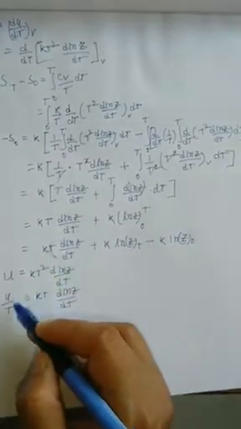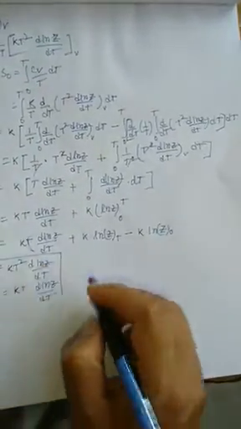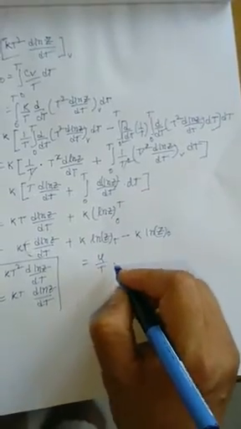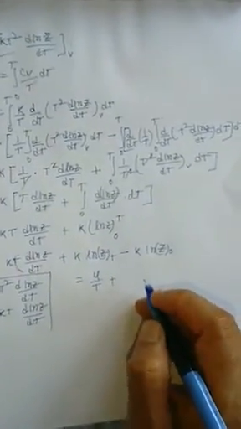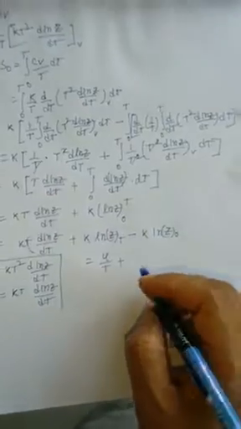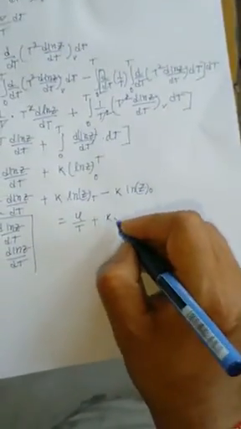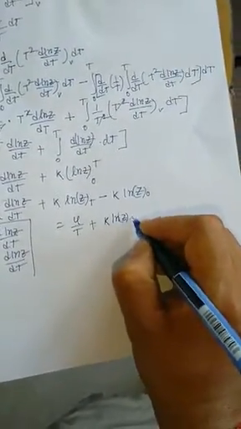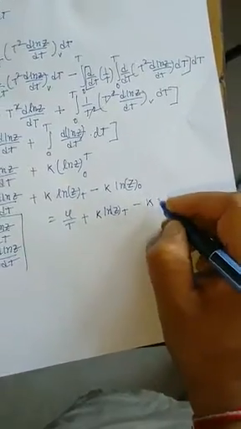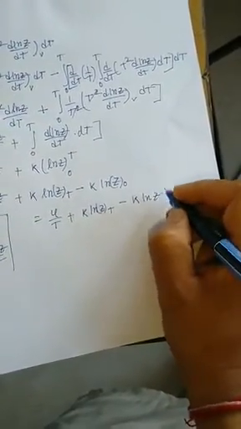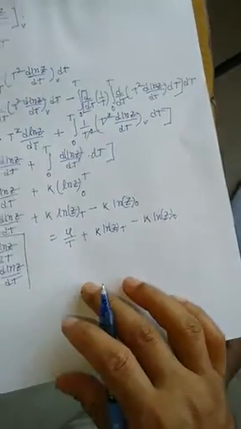So in place of this quantity I can use U by T, so U by T plus k ln z at temperature T minus k ln z at absolute 0 of temperature.